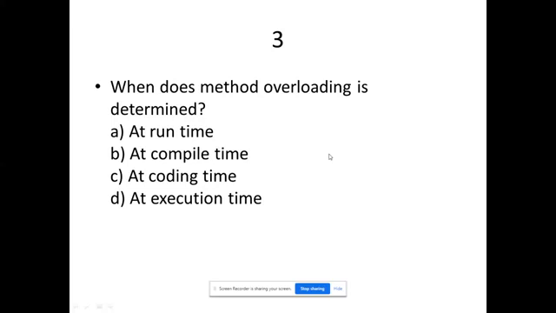So in that case, when will it be determined? In the explanation itself, you have the answer. Ultimately, it would be during compile time only, because before executing the program itself, we convey the type of data that we are going to pass. So that's the thing regarding this question.